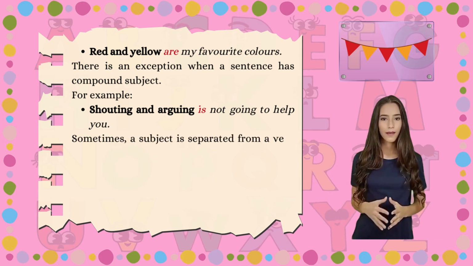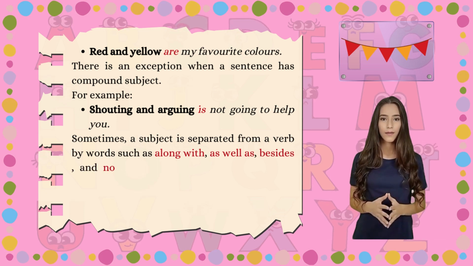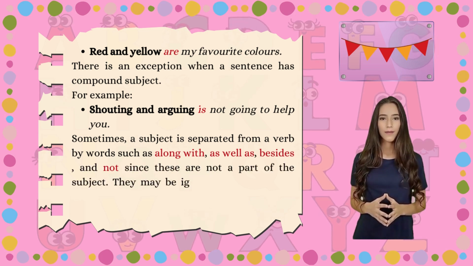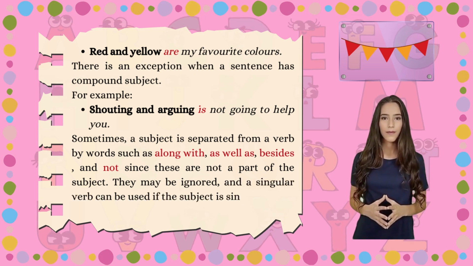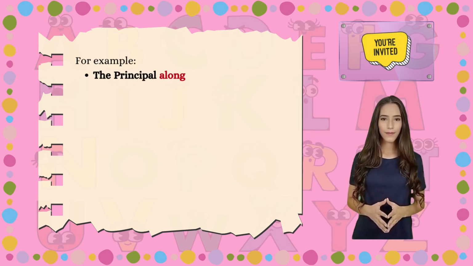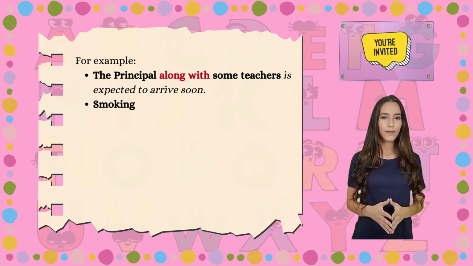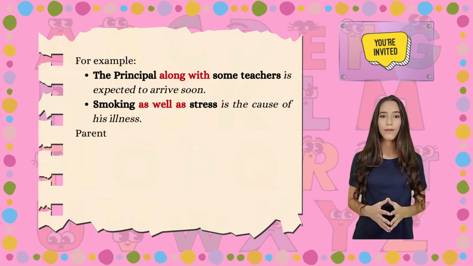Sometimes, a subject is separated from a verb by words such as along with, as well as, besides, and not, since these are not a part of the subject. They may be ignored, and a singular verb can be used if the subject is singular. For example, the principal along with some teachers is expected to arrive soon. Smoking as well as stress is the cause of his illness.